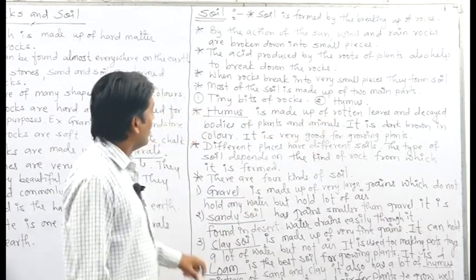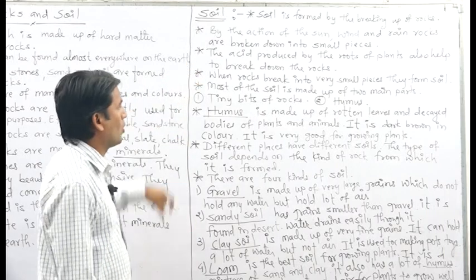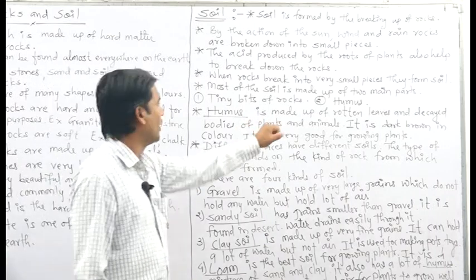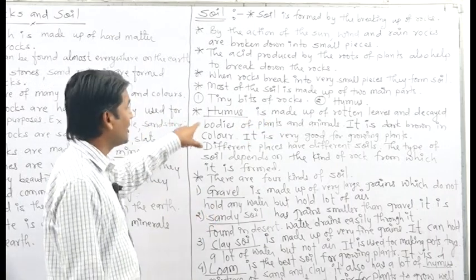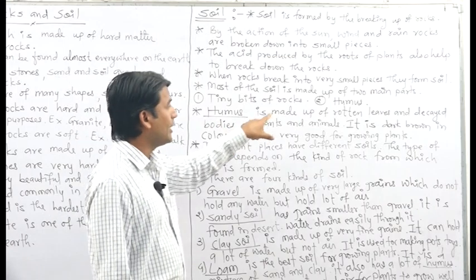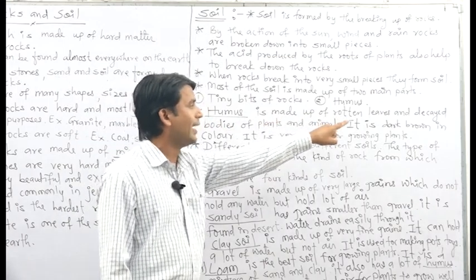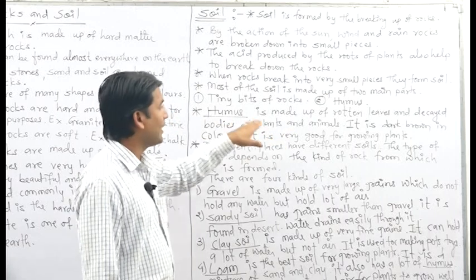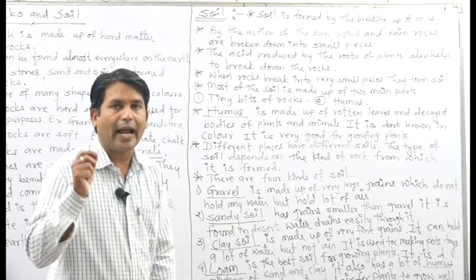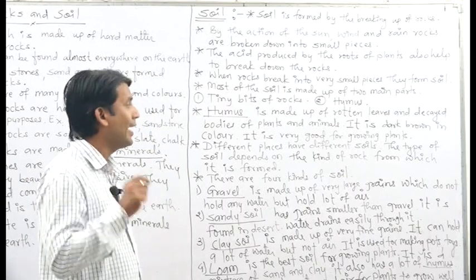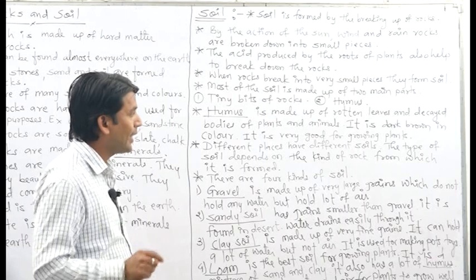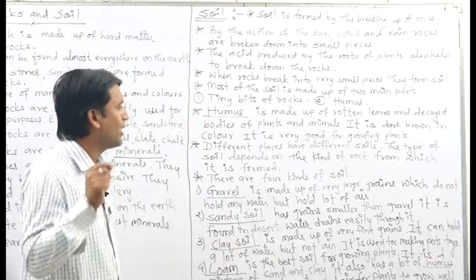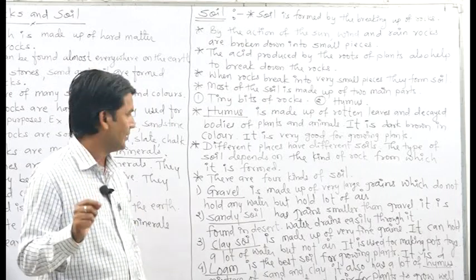Tiny bits of rocks means small pieces of rocks. Then what is meant by humus? Humus is made up of rotten leaves and decayed bodies of plants and animals. Humus is dark brown in color and it is very good for growing plants.